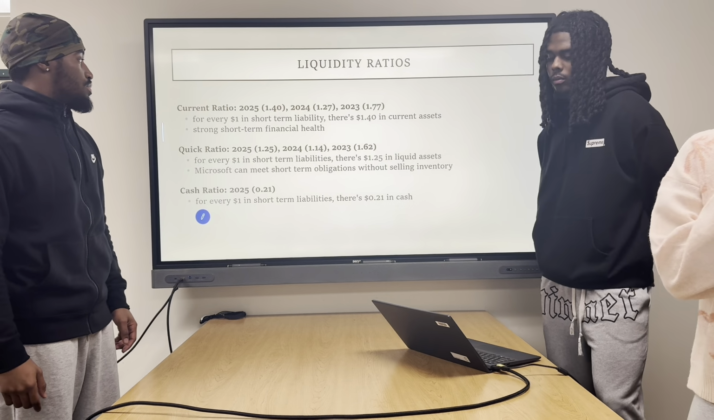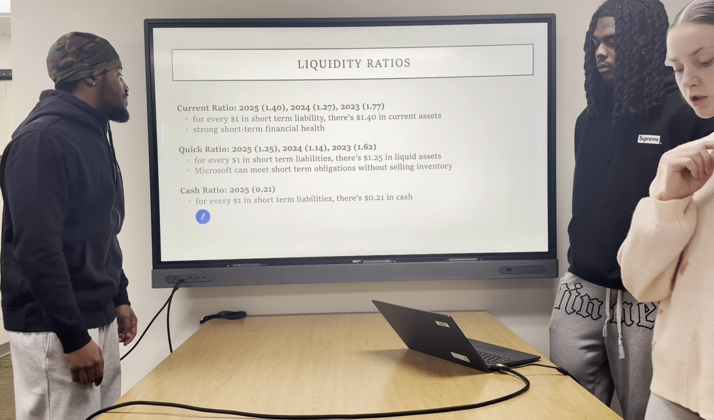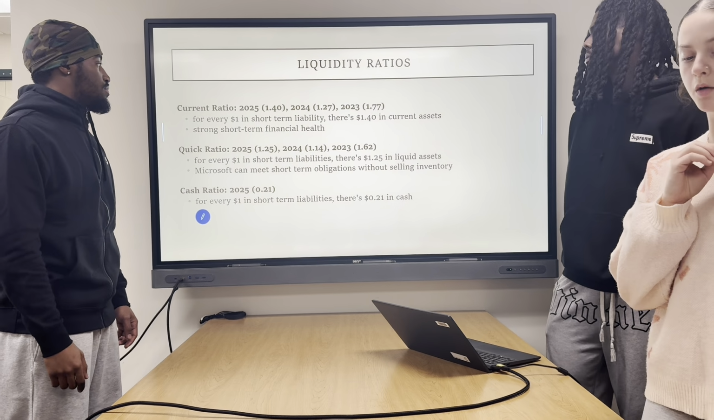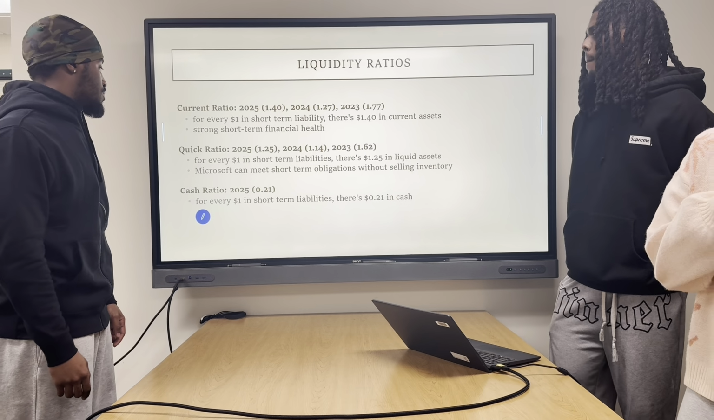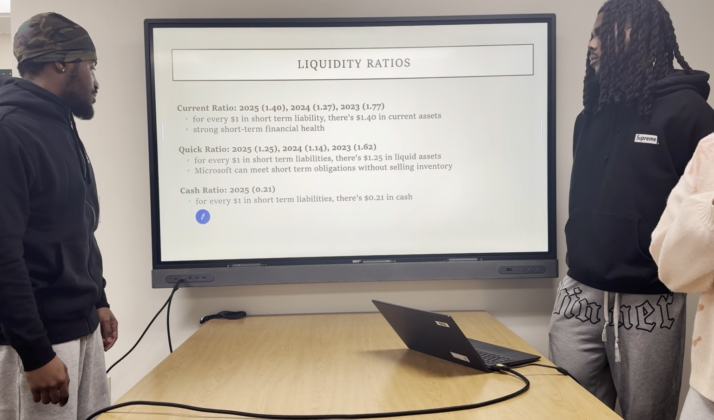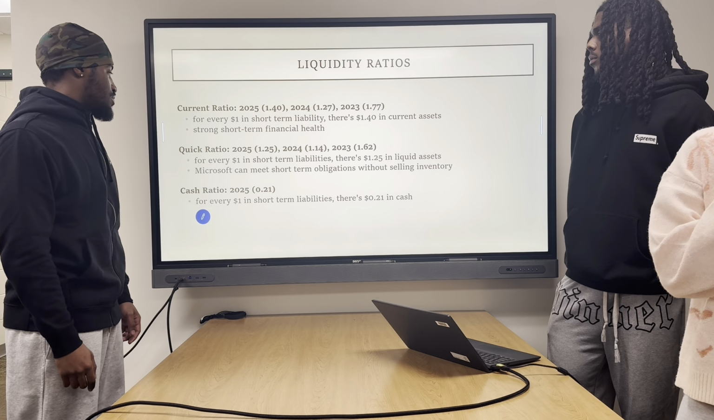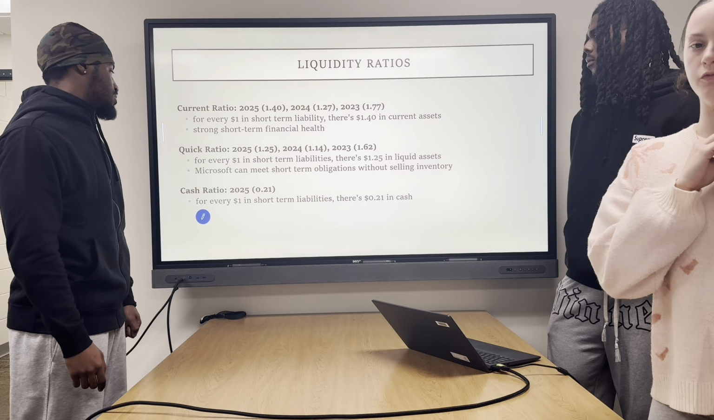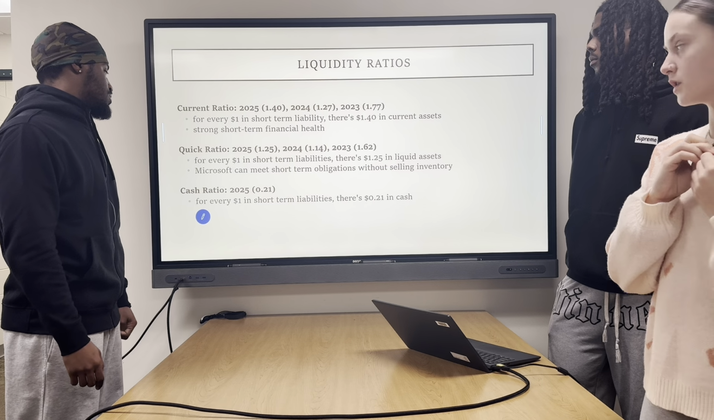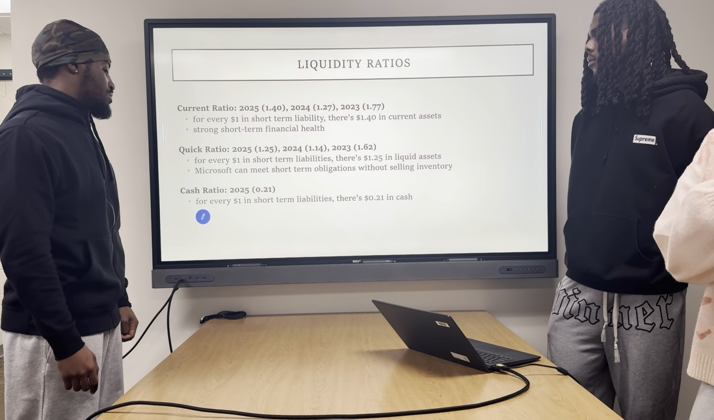Going into our financial ratios, we started with the liquidity ratios, which show a firm's ability to pay upcoming obligations. For the current ratio, they're currently at 1.4, which means that for every dollar in short-term liabilities, there's $1.40 in current assets. This means that they have strong short-term financial health, and as you can see, they've been up and down throughout the past 2 years.